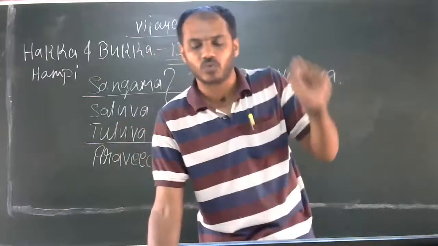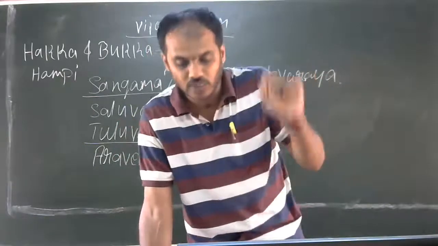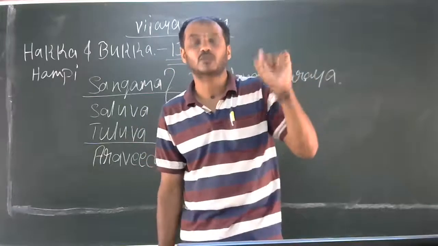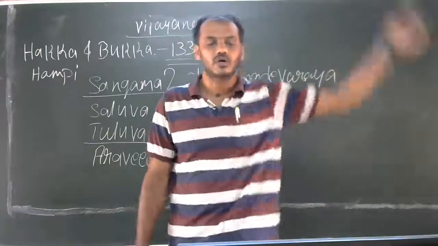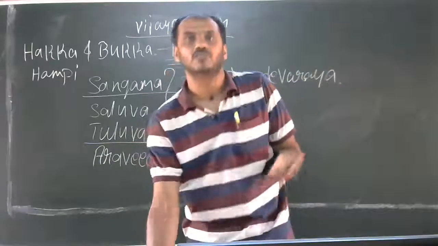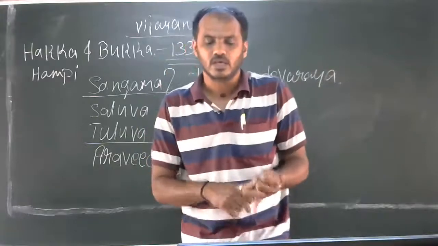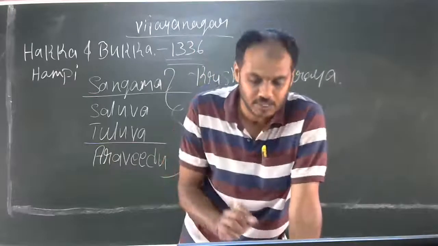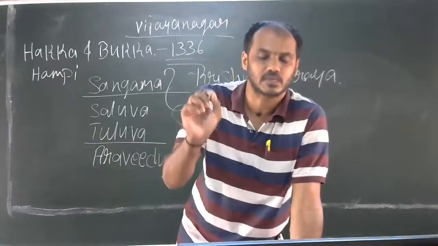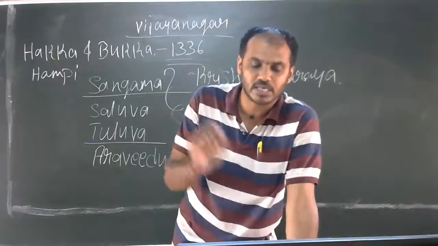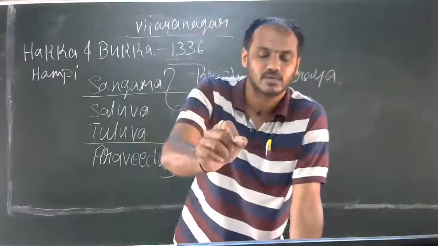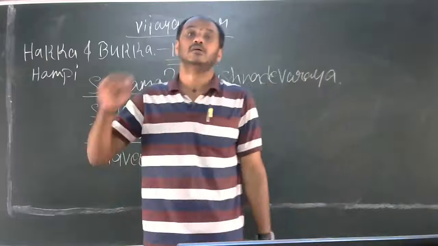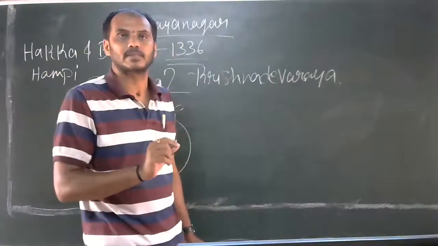Among the wars waged by Krishnadevaraya, the war with the Gajapati of Orissa is important. This war took place from 1512 to 1518. He captured Kondavidu, Vijayawada and Kondapalli, which were the southern parts of Gajapati Rudra Pratapa Deva's kingdom. Gajapati surrendered and gave his daughter in marriage to Krishnadevaraya in 1520.